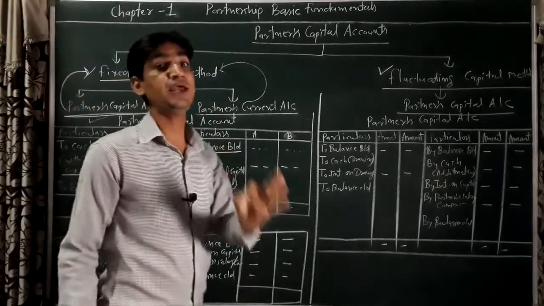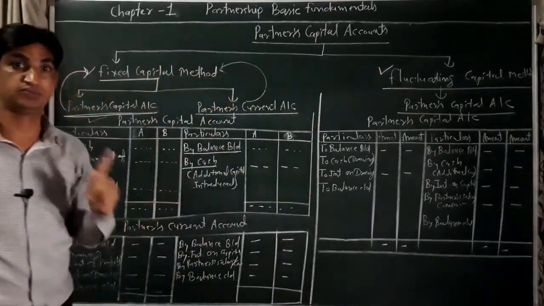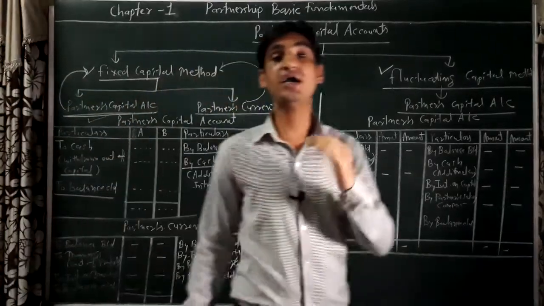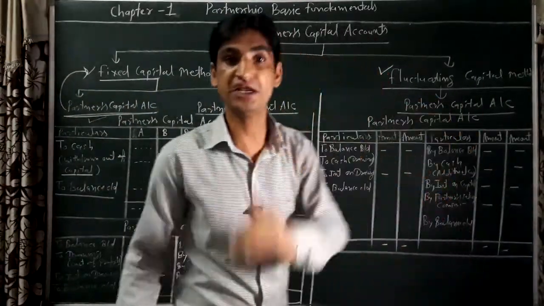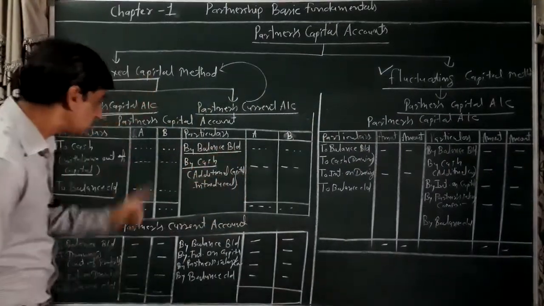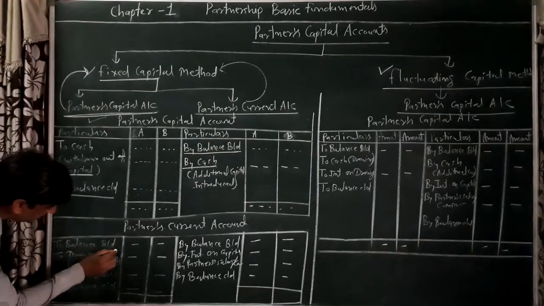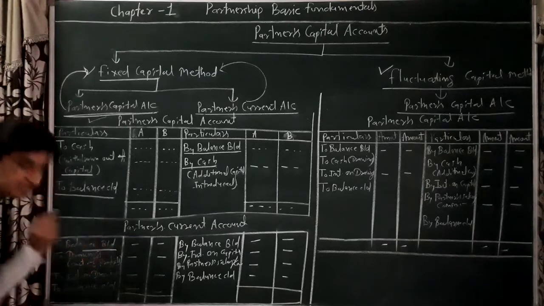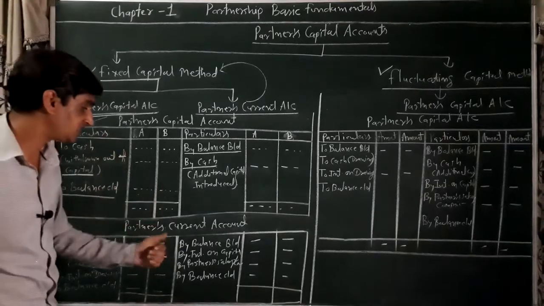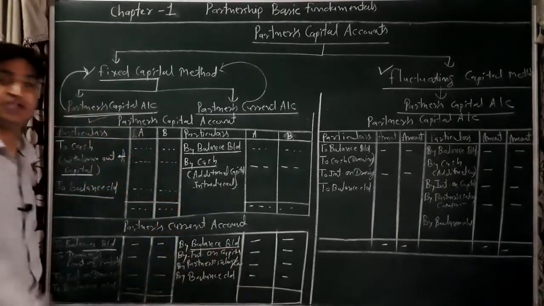Point to be noted: a partner's current account balance may be either debit or credit. It will be given in the information in the question. If the current account balance is debit, it will be recorded in the debit side as "to balance b/d". If the current account balance is credit, it will be recorded in the credit side as "by balance b/d".